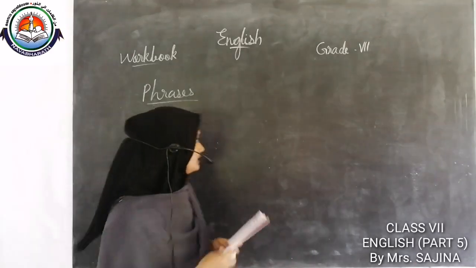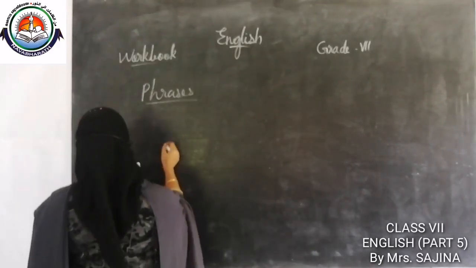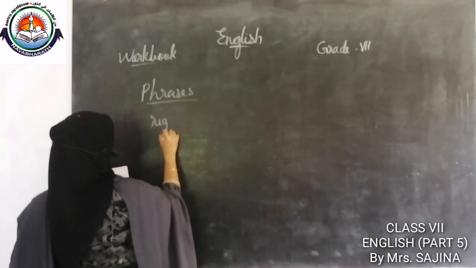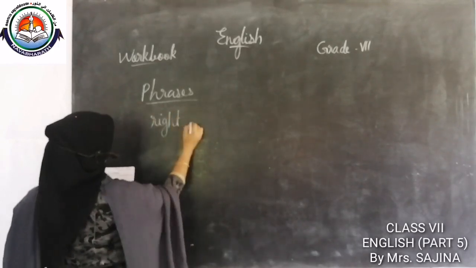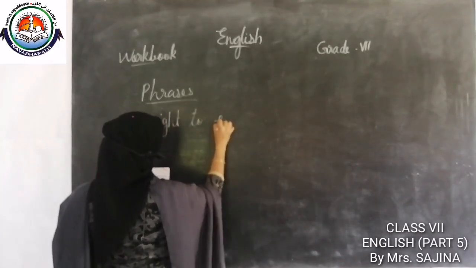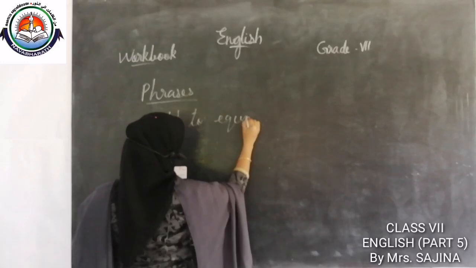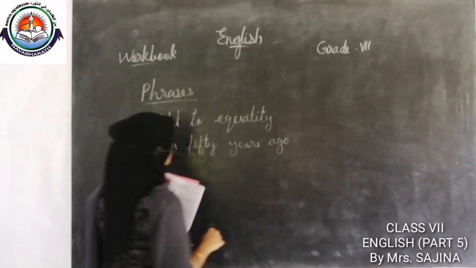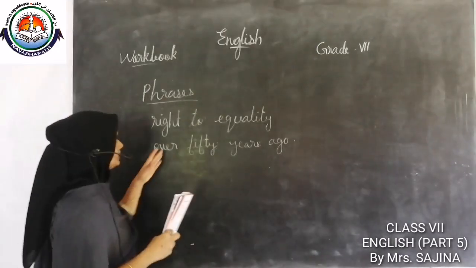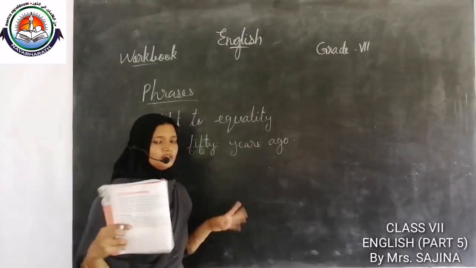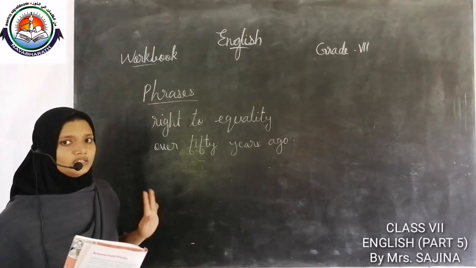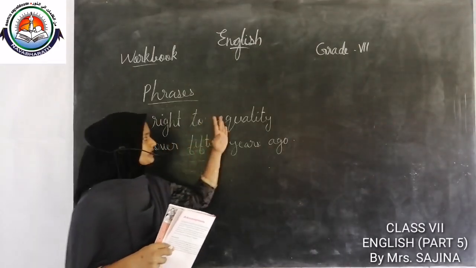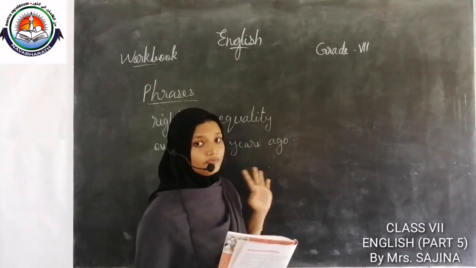Let us discuss some phrases. Right to equality over 50 years ago. In this group of words, we cannot see a finite verb. So, these two groups of words are phrases.